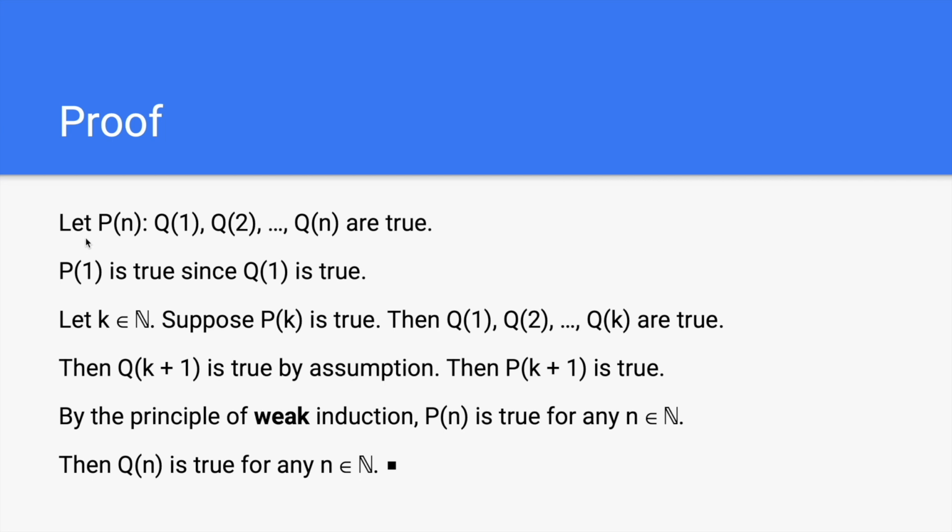Proof. Let P(n) be the statement that Q(1), Q(2) up to Q(n) are true. P(1) is true since Q(1) is true. Let k be a natural number. Suppose P(k) is true, then Q(1), Q(2) up to Q(k) are true. Then Q(k plus 1) is true by assumption. Then P(k plus 1) is true. By the principle of weak induction, P(n) is true for any natural number n. Then Q(n) is true for any natural number n.